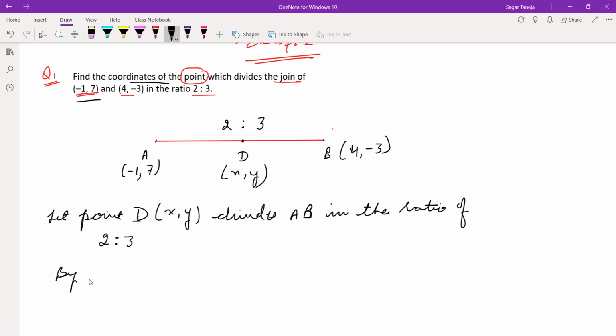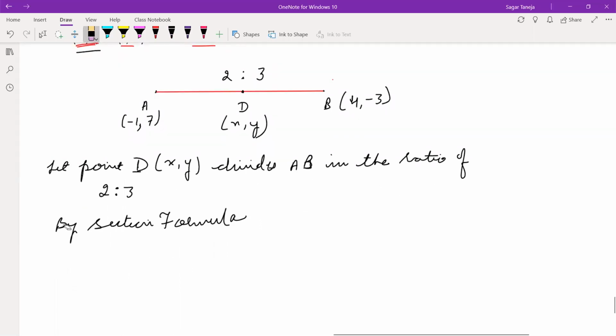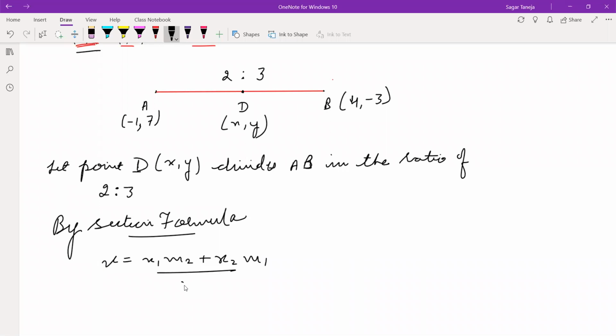Now by section formula, x equals (x1 m2 + x2 m1) upon (m1 + m2), and write the same for y also. y equals (y1 m2 + y2 m1) upon (m1 + m2).